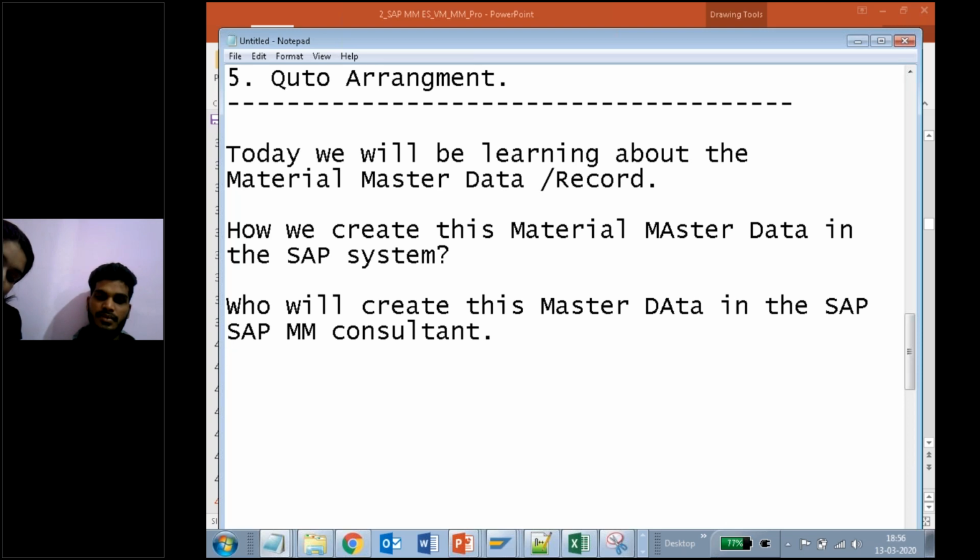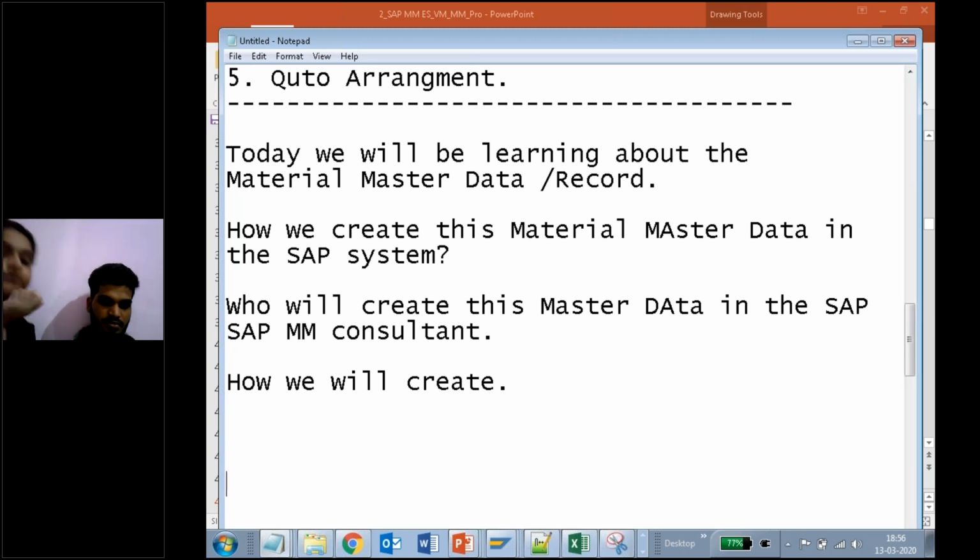Enterprise structure will be created by both FICO people and MM people. But the material master data will be created by MM only.